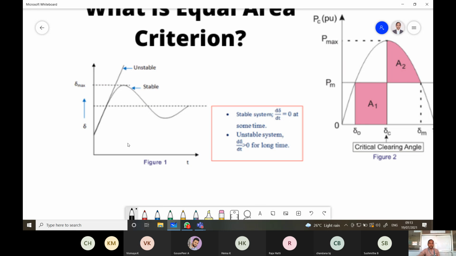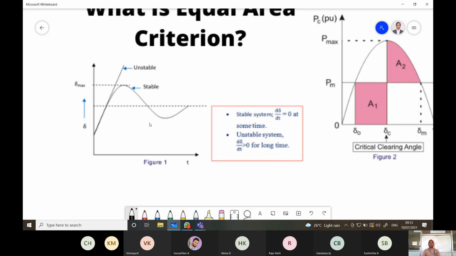You know the power angle curve, that is delta versus time. The rotor angle delta varies after some disturbance occurs. It will reach a maximum value, which is called delta max.